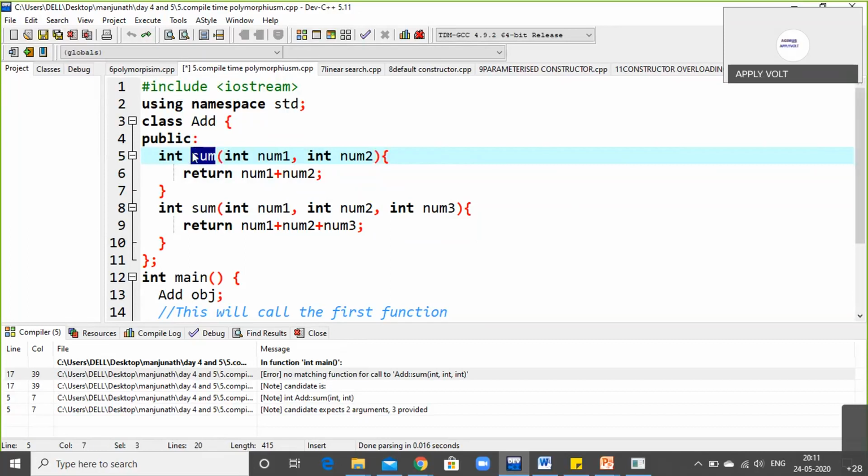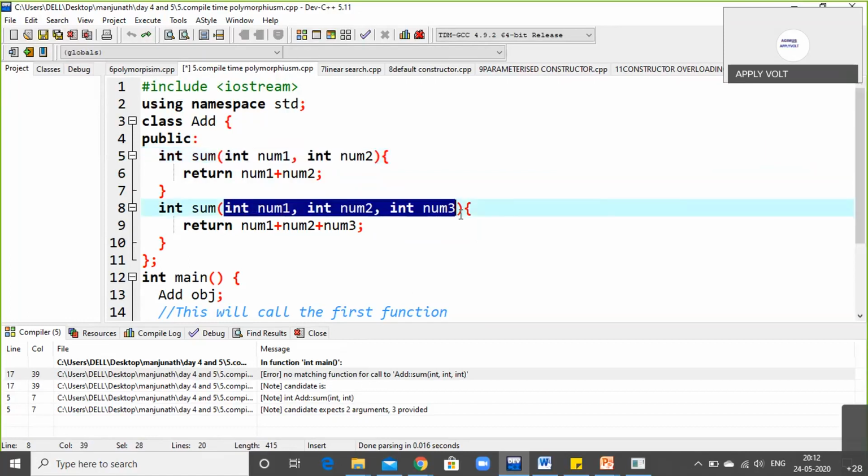Here in inheritance we are not using arguments or parameters, but in polymorphism we are using arguments in the parameters. You can see here num1, num2, and num1, num2 and num3. These are the arguments used in polymorphism. When you find this kind of syntax, then it is definitely a polymorphism program. Sir, I'm asking the difference between polymorphism and function overloading.